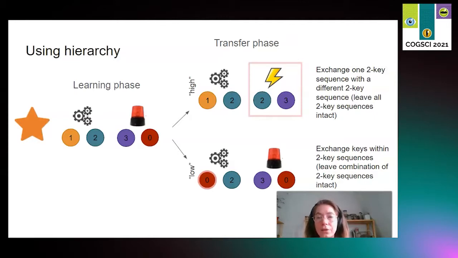In the low transfer, we manipulated the extended actions participants had just learned. We expected that that would create big difficulties because the extended actions form the building blocks for stars. Participants basically had to start from scratch in terms of the hierarchy and relearn the lower level before they could reach the stars again. In the high transfer, we only manipulated the higher level, so participants could still rely on the lower level they had just created, the 2 key sequences. They just had to figure out that they had to combine them differently now, which should be much easier.